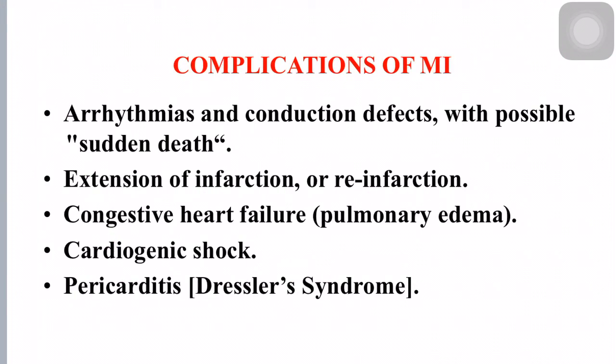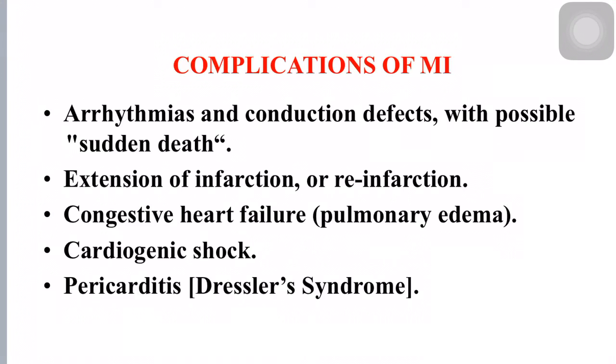Next, coming on to complications of myocardial infarction. These are some of the complications of myocardial infarction. Number 1, arrhythmias and conduction defects with possible sudden death. Number 2, extension of infarction or reinfarction. Then congestive cardiac failure resulting in pulmonary edema.